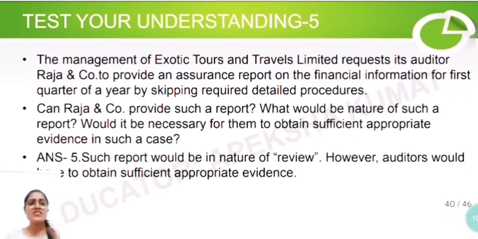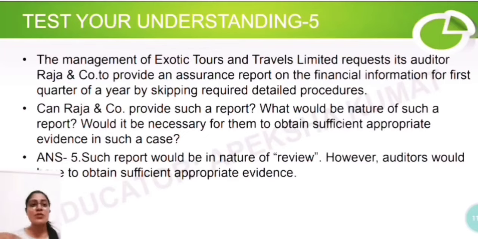Okay, test your understanding. Fifth question. The management of Exotic Tours and Travels Limited requested its auditors to provide an assurance report on financial statements for the first quarter by skipping required detailed procedures. Here we can see skipping the required detailed procedures. So the management of the company is asking the auditor to skip certain audit procedures. Is it correct or incorrect?